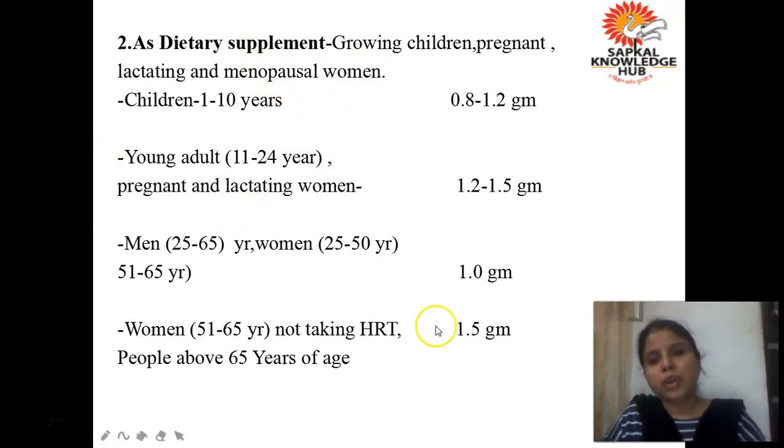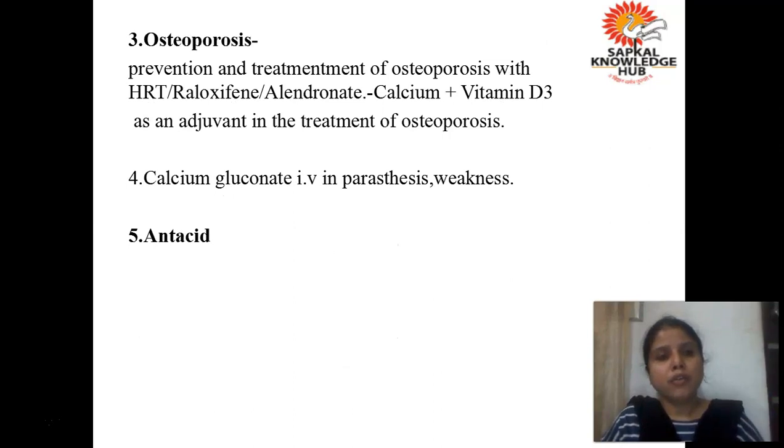So this is the chart you can refer to. For children 1 to 10 years of age, 0.8 to 1.2 gram. Young adults, pregnant and lactating women, 1.2 to 1.5 gram. Men 25 to 65 years, women 25 to 50 years, up to 65, 1 gram. Women 51 to 65 years not taking HRT, and people above 65 years of age, 1.5 gram. So 0.8 to 1.5 gram is the dietary supplement which you have to give: children 1 to 10 years up to 1.2, and above 65, or above 50 you can say, 1.5 gram.